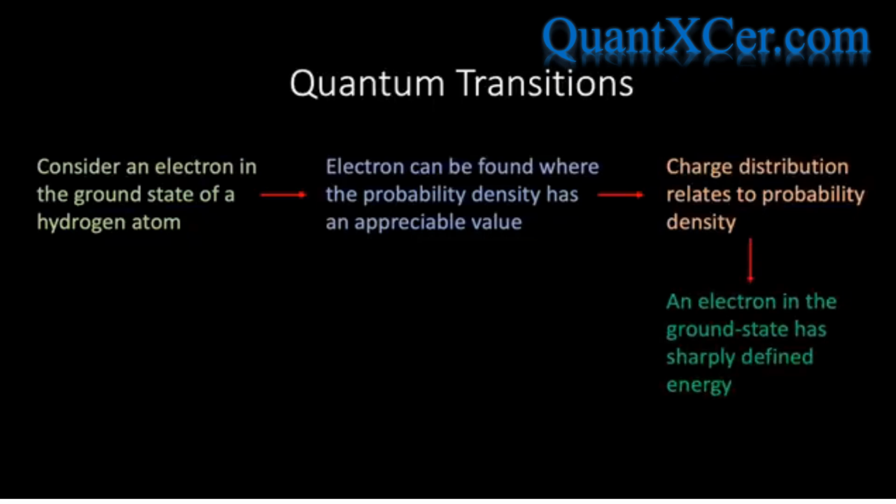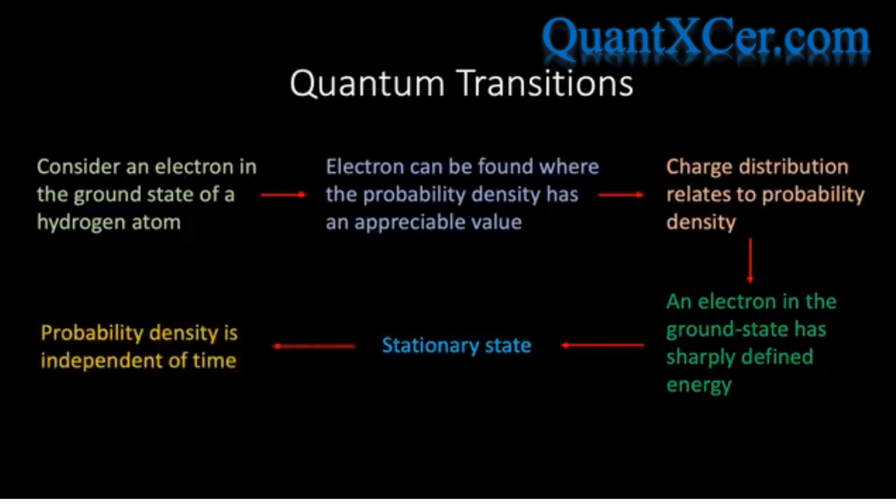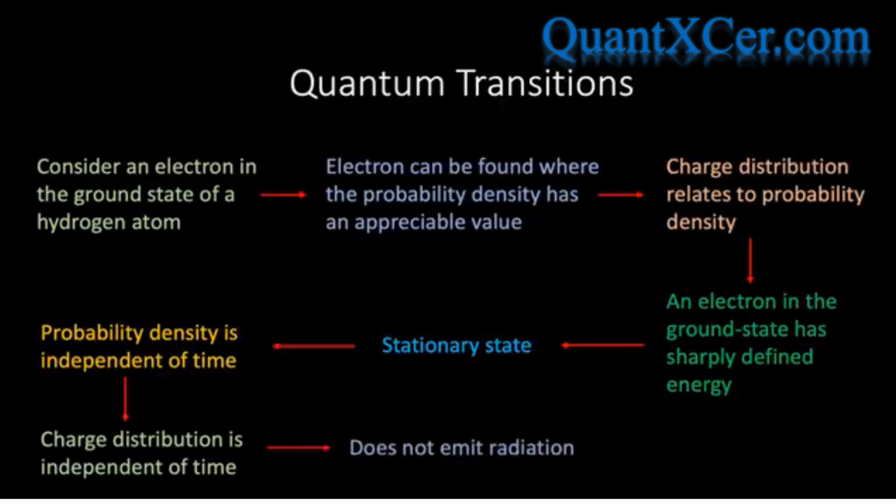Now, when an electron is in the ground state of an atom, its energy is sharply defined, and as we've seen from our analysis earlier, this corresponds to a stationary state in which the probability density is independent of time, and therefore the electron's charge distribution is also independent of time. According to classical electromagnetism, a static distribution of charge does not emit radiation, and therefore we see that quantum mechanics provides a way of resolving the paradox of the old quantum theory concerning the stability of atoms.